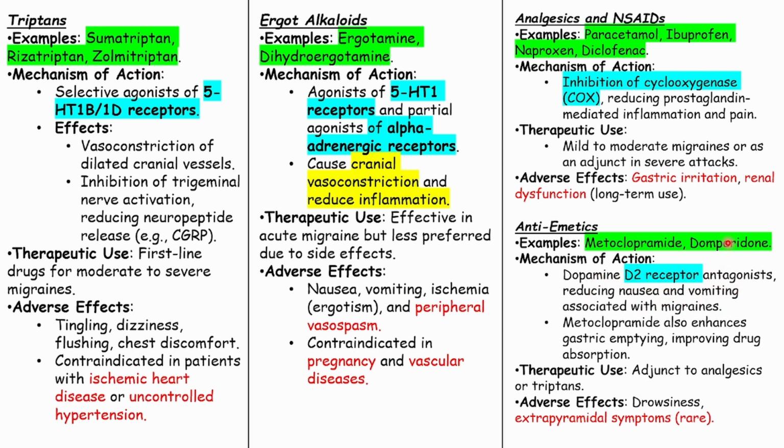That means when they bind to the receptor, the receptor does not perform its biological function, which reduces the nausea and vomiting. If we stimulate the D2 receptor, there is a chance of nausea, vomiting and headache, but that's why we give domperidone or metoclopramide to block this receptor. Metoclopramide also enhances gastric emptying, improving drug absorption. This is because of the cholinergic effect of metoclopramide. Okay, therapeutic uses: adjunct to analgesics or triptans. The adverse effect is extrapyramidal syndrome, which is not seen with domperidone. So this was about the migraine.